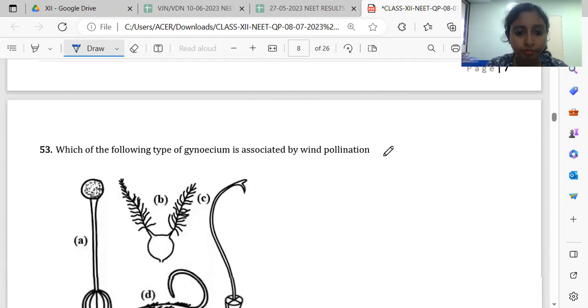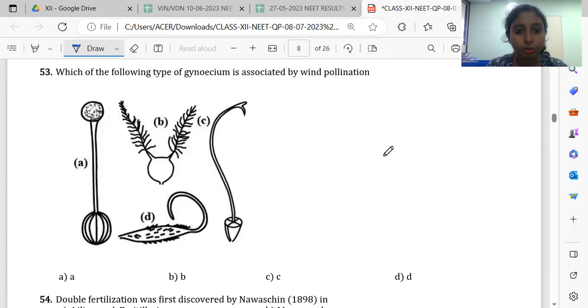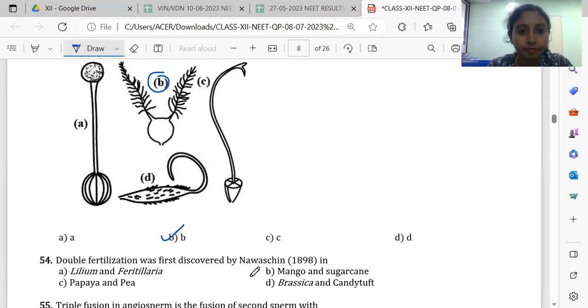53. Which of the following is associated with wind pollination? So all these are diagrams of pollen. So we know the pollen is feathery. So out of the given ones, this B is the only feathery one, right? So that is the part in wind pollination.